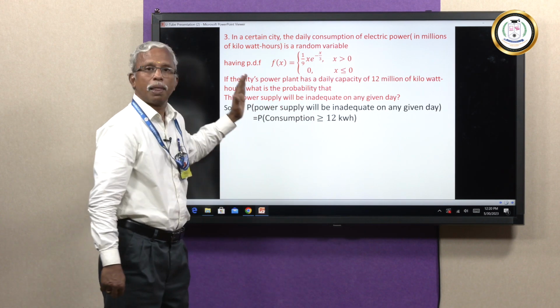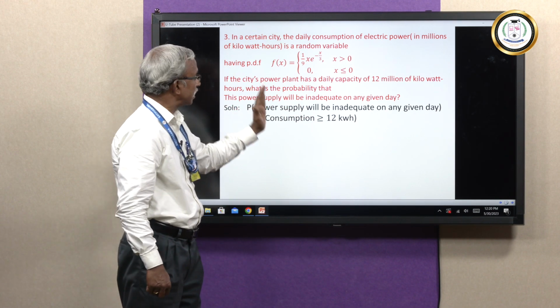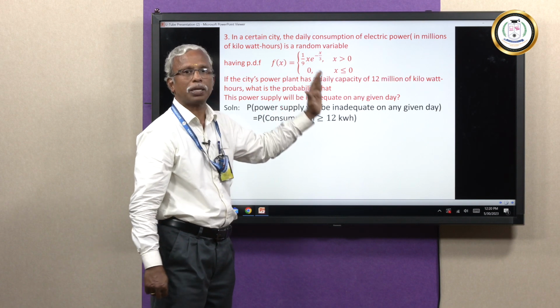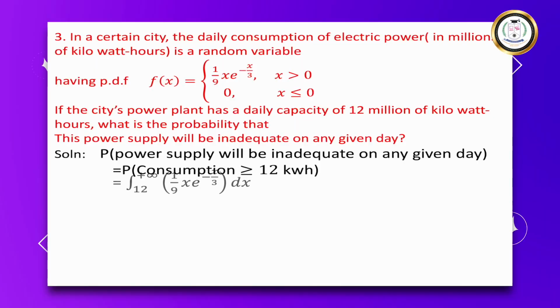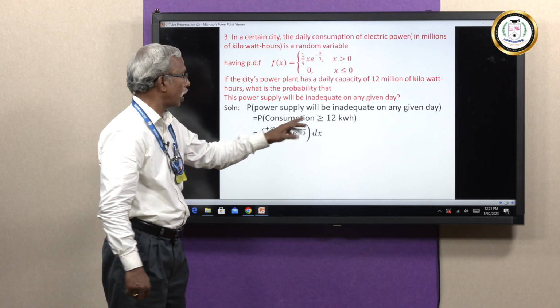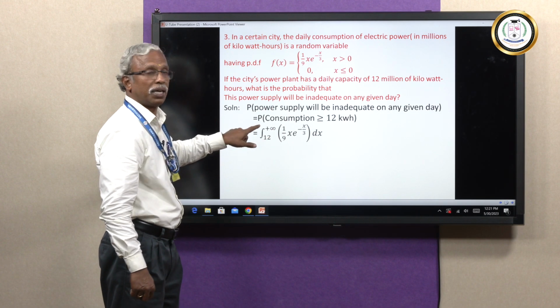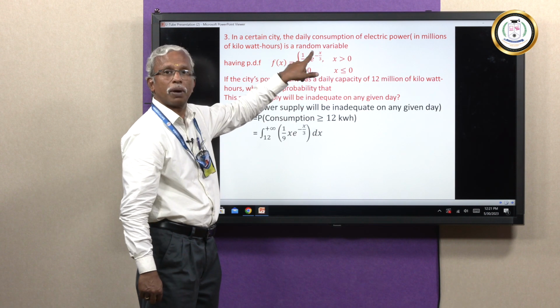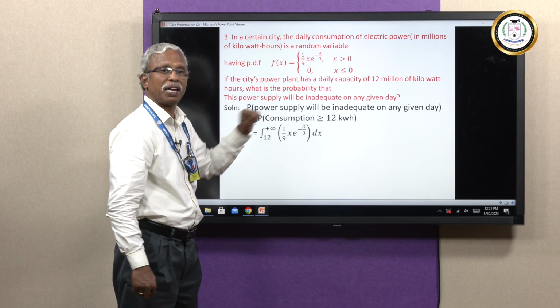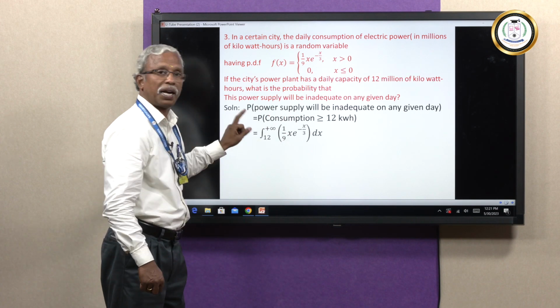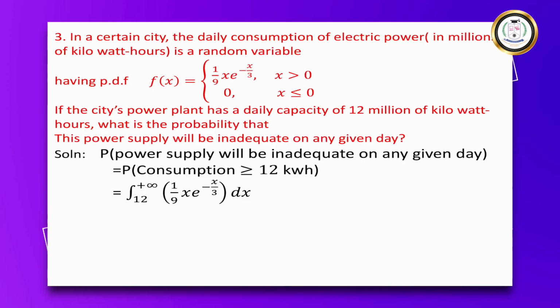Let us take it as the probability of power consumption being more than 12 kilowatt hours, then it is going to be inadequate on a particular day. So what is the meaning of that? The range is going to be from 12 to infinity because the probability has been taken as greater than 12. So 12 to infinity, f of x dx, what is the function given? It is x into e power minus x by 3. This we are going to integrate with respect to x by taking the limits 12 to infinity.